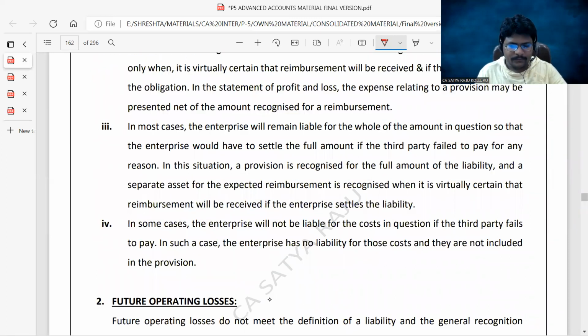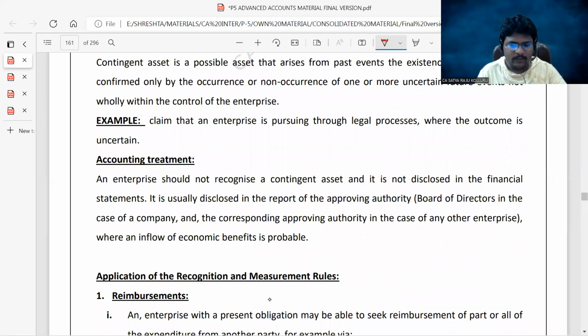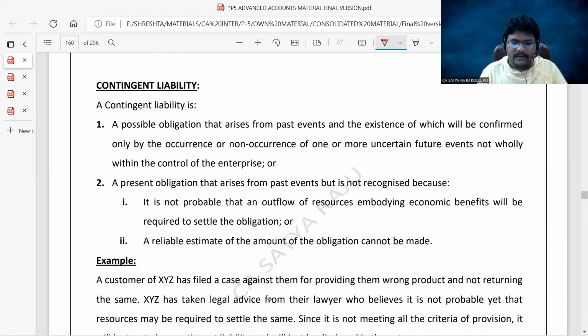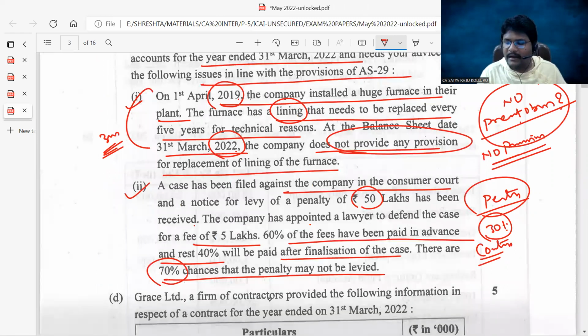Just a moment, please. Come to the definition of contingent liability. Sir, contingent liability: it is not probable that outflow of resources embodying economic benefits will be required to settle the obligation. It is not probable. There is very little probability to pay the damages. Then you can create a contingent liability. That is with respect to the damages. No need to create a provision.